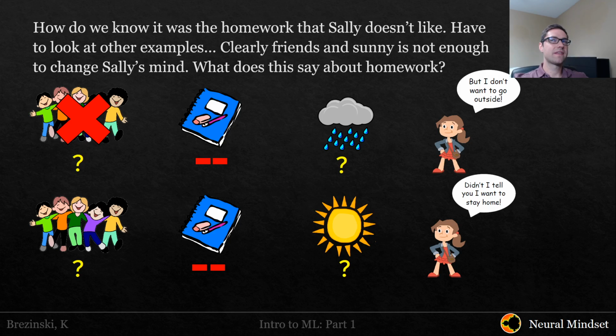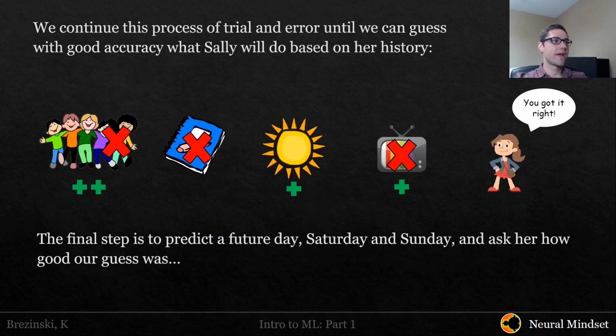We can say for sure that there's a strong impact due to homework because we looked at use cases where all her friends were outdoors. So regardless if that was 5 positives, it didn't make a difference, right? So even though we assigned having homework 2 negatives, it's very clear that whatever the impact of homework is, it's stronger than her having friends. And again, the rainy and sunny doesn't seem to make an impact either way.